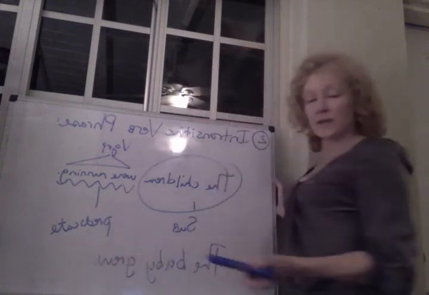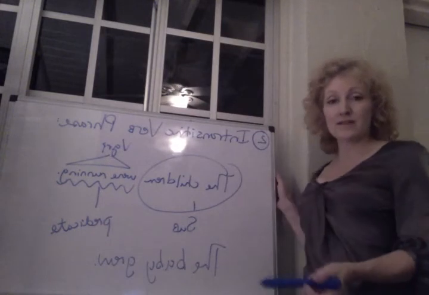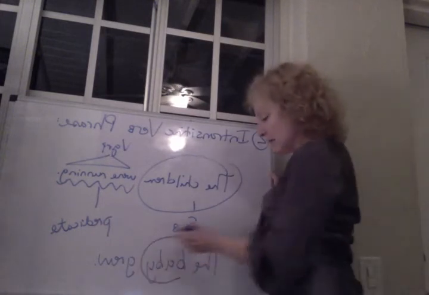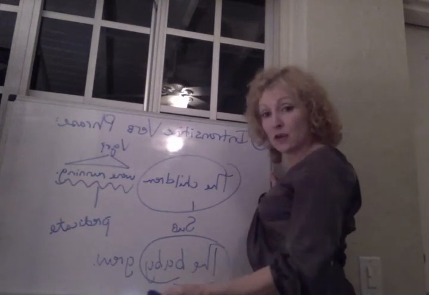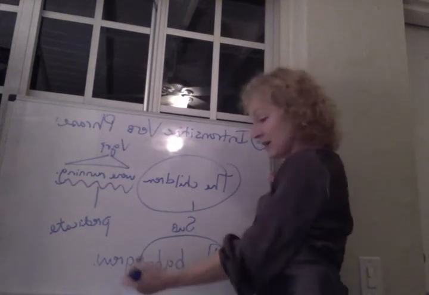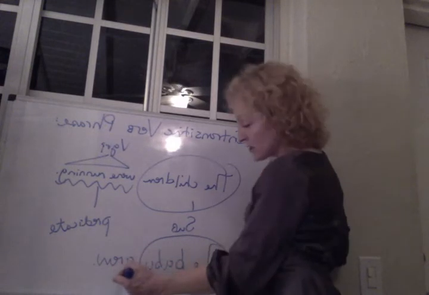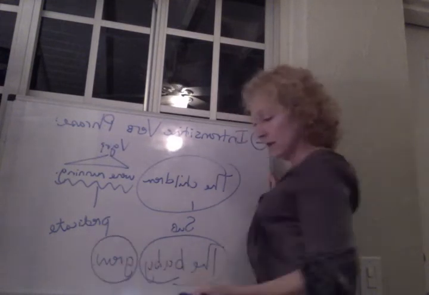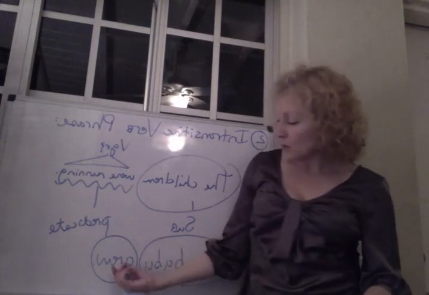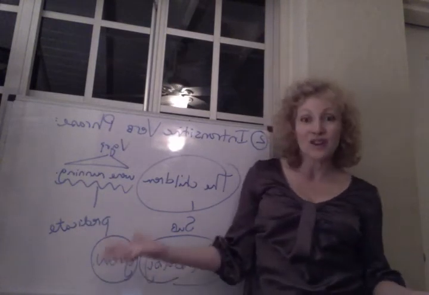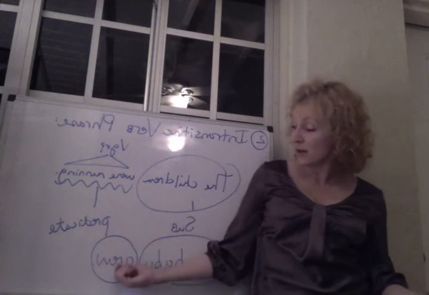Okay, we know that the sentence is about the baby. This is going to be the subject of our sentence. And the thing that we're learning about the baby in hearing this sentence is that the baby engaged in the act of growing. So grow is going to be the predicate of our sentence. What is happening within this predicate? Not very much, right? The only thing that you have here is the main verb.